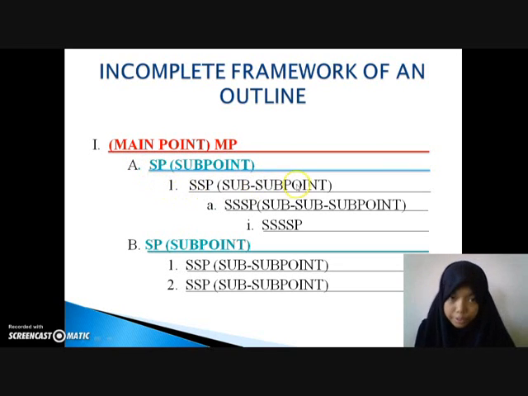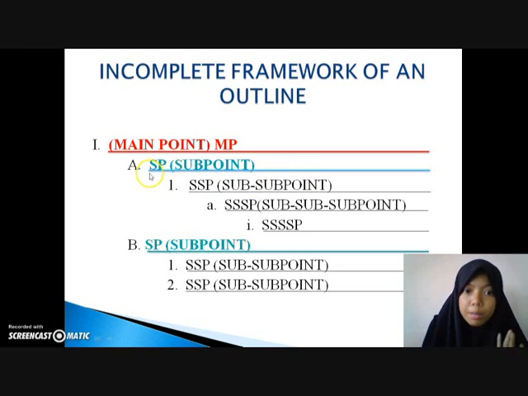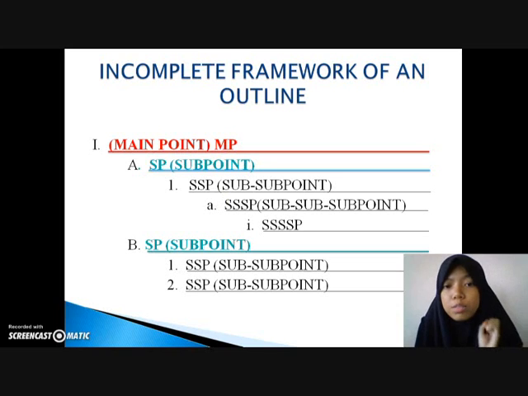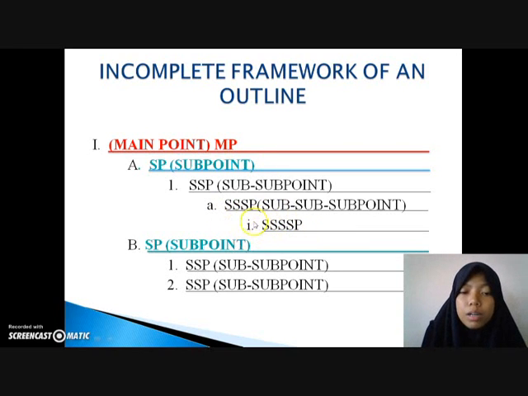For the sub point, it will elaborate more about our sub point. For this small capital A, it will be known as the sub point. It will elaborate more, or give us, for example, an explanation about the sub point. It will help to give more explanation or example for the small capital A. Here, maybe we can include data, research or an example.